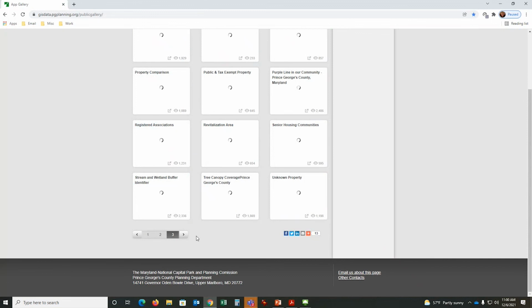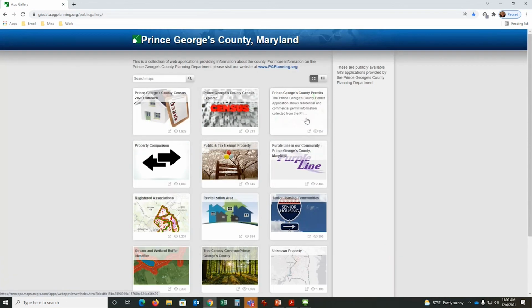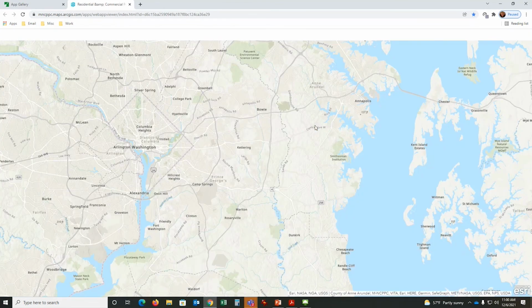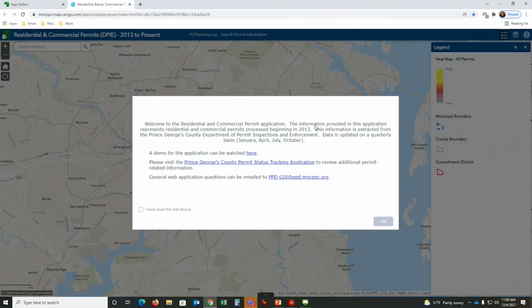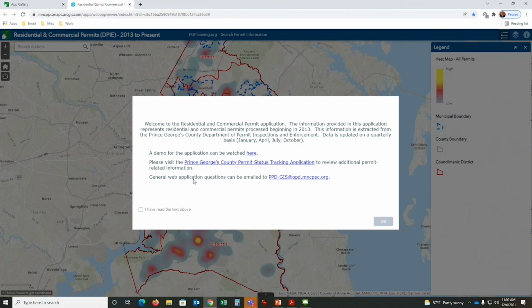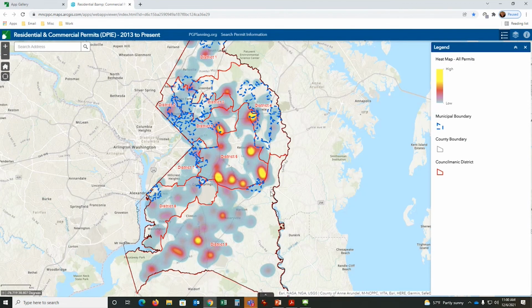And lastly, we'll go up to a new application we released, which is the permit application. Through cooperation with the Department of Permits and Inspection, we have access to their data and we're able to now map the location of permits. So you're looking at permit data going back to 2013 to today. The data is updated quarterly. It's showing you where concentration of permits are occurring through that time period.